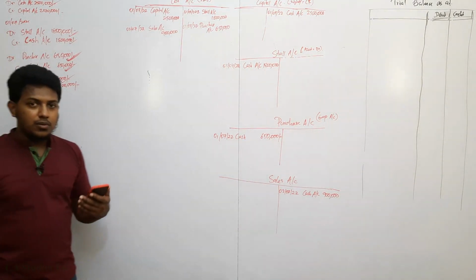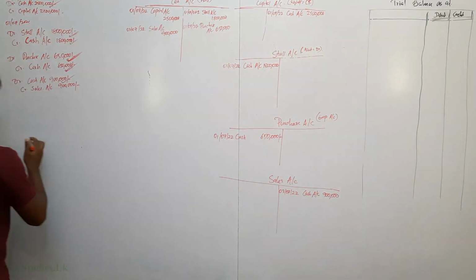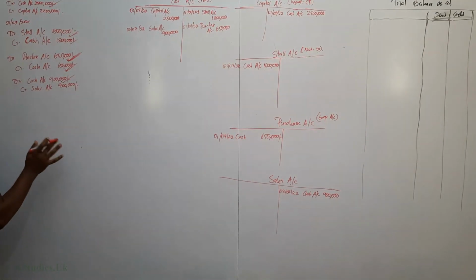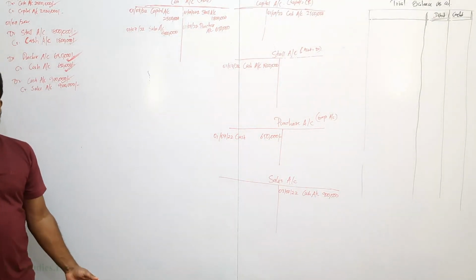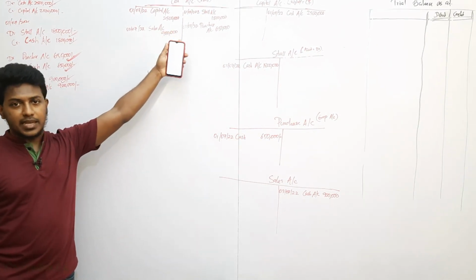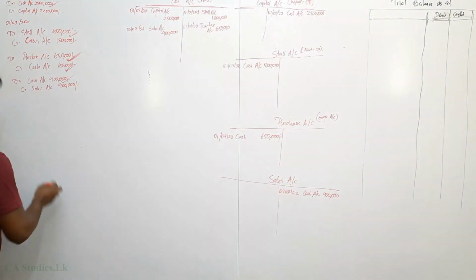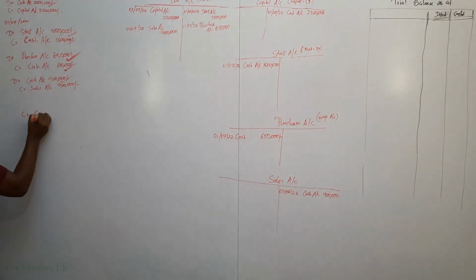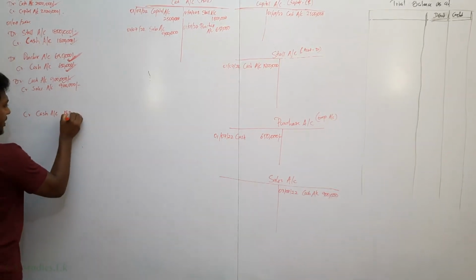See how I am finding the transaction from the question. Now, next, debit and credit. Then the cash will decrease or not? Definitely the cash will decrease. So we have to reduce the cash. Cash is owning, a debit side. So reducing the cash means it should be a credit. So credit cash account. How much? 180,000.